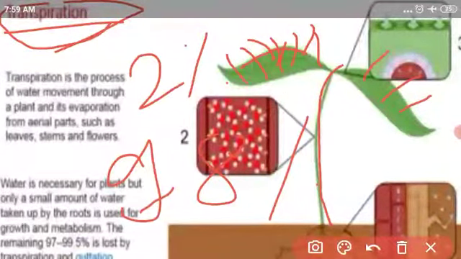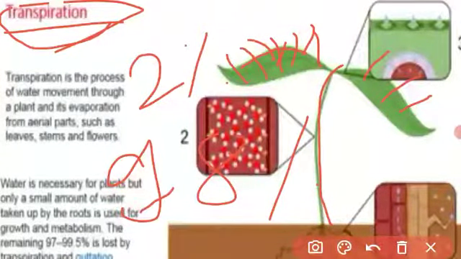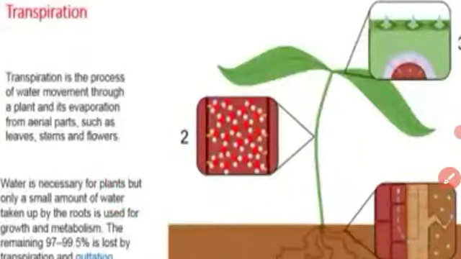Understood, student? In the next video we will see the mechanism of stomatal transpiration.